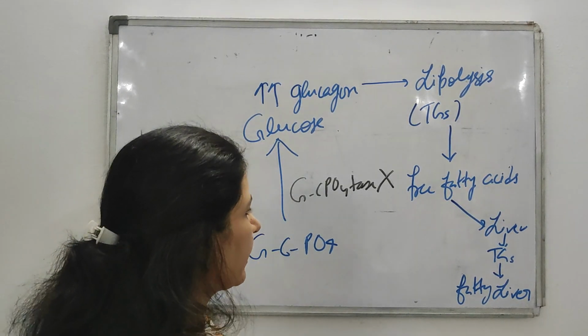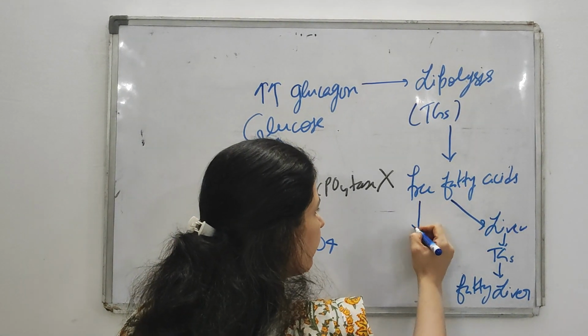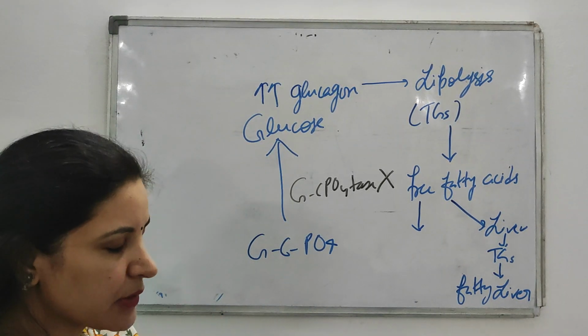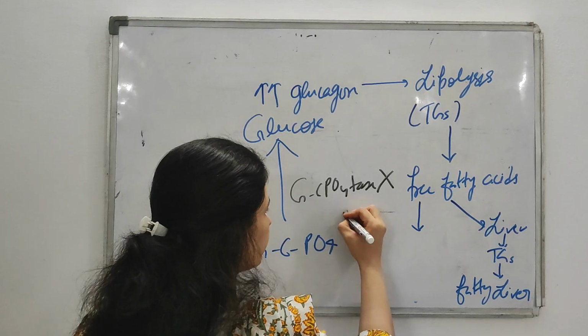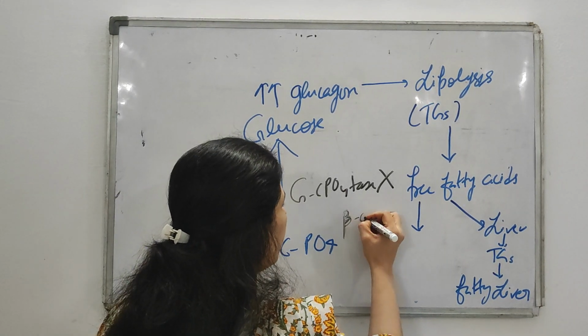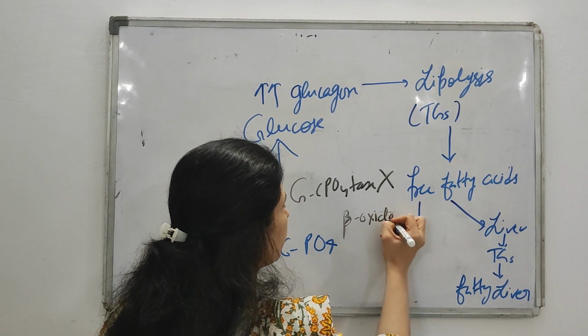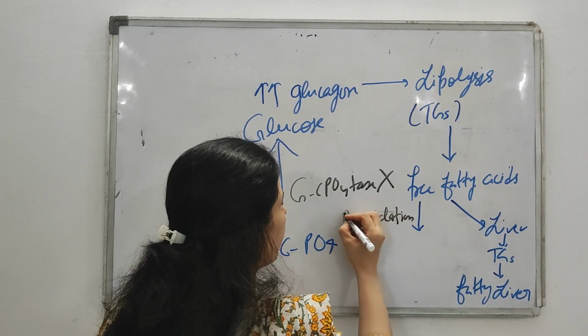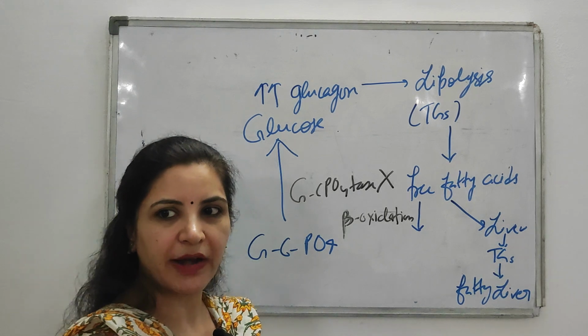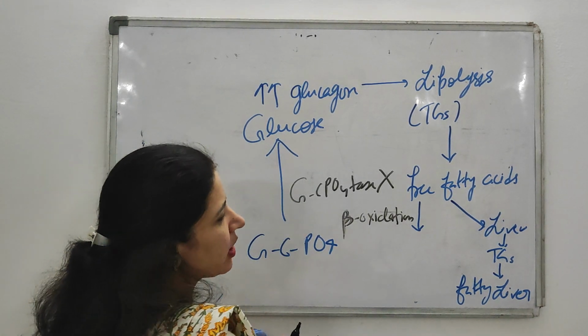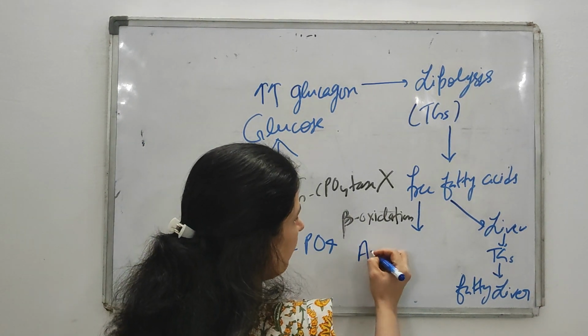Okay, that is one thing. Then what is the other fate of this free fatty acid? The excess free fatty acid undergoes beta oxidation. Beta oxidation of fatty acid will occur. So when beta oxidation occurs, then there is a formation of what?